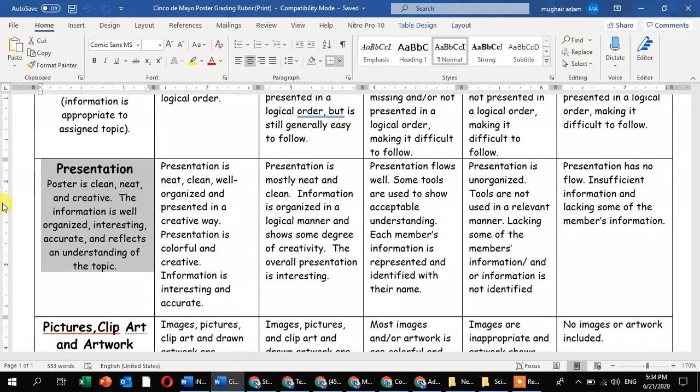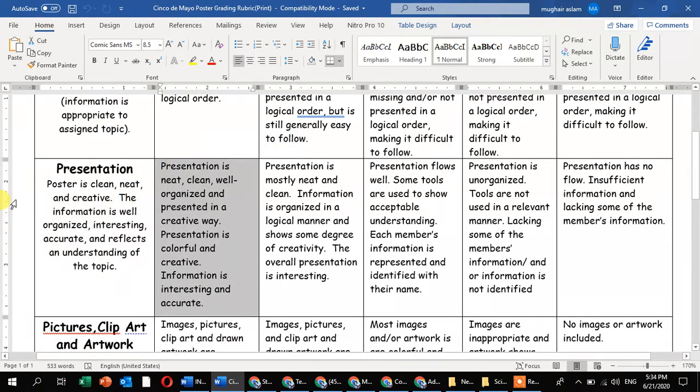Now, if you have some instructions from your teacher about your poster size, your poster card, type of poster, thermocol sheet, or something else, then you will follow these instructions. Otherwise, these are the simple instructions. Presentation means your poster is neat, clean, well organized, and presented in a creative way, like making some extraordinary hash brackets, clouds, cloud shapes, for the important points. And the presentation is colorful and creative.